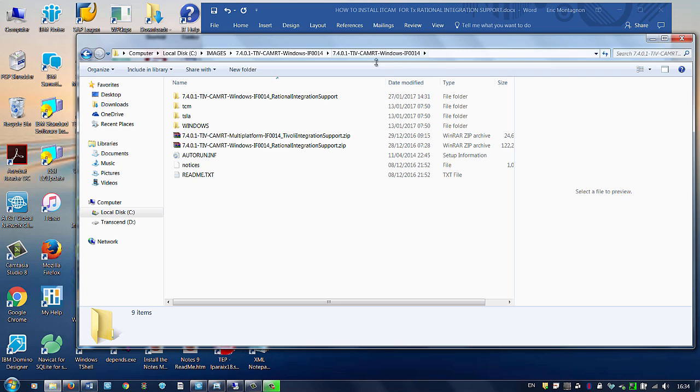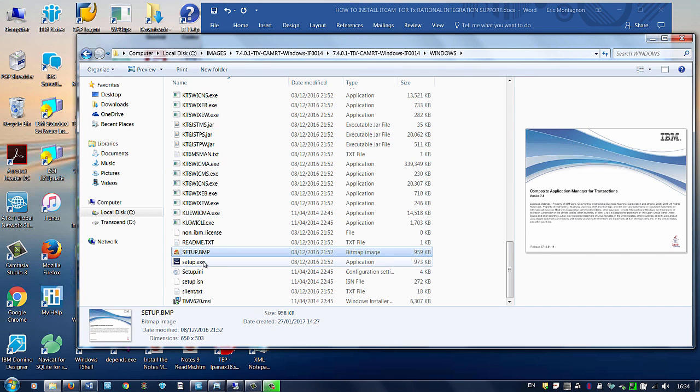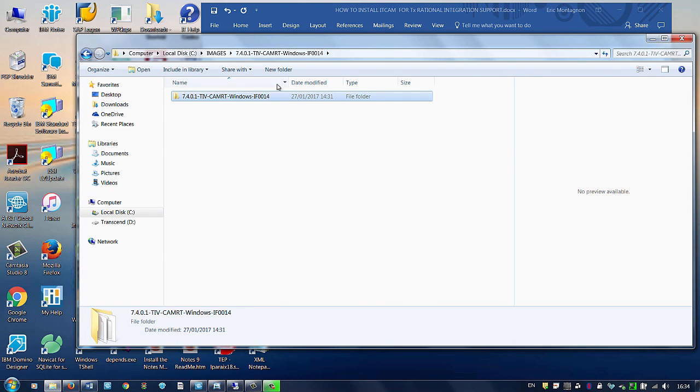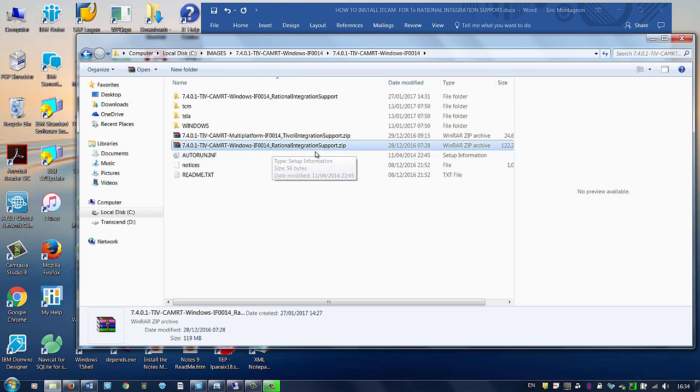When you unzip the package, under Windows, this is the package that you are going to use to upgrade your robotic response time agent, for example, or your AMC agent, if you don't have the latest version. And you also have in the same package another zip, Rational Integration Support.zip. This is the one that contains the Rational Integration Support product.